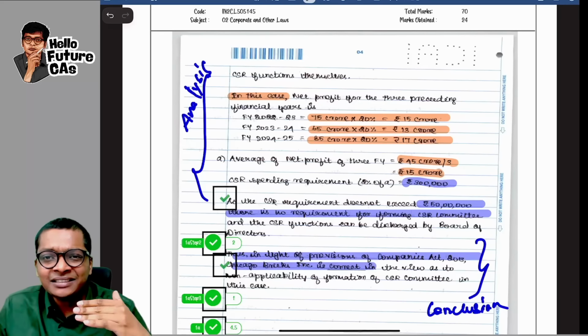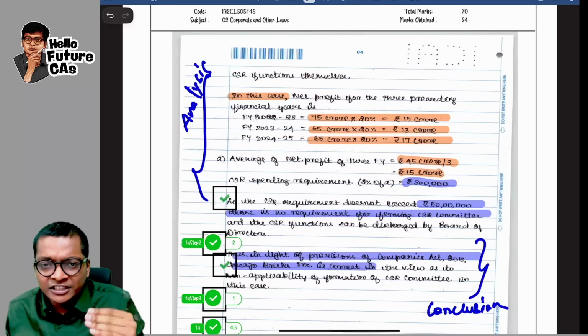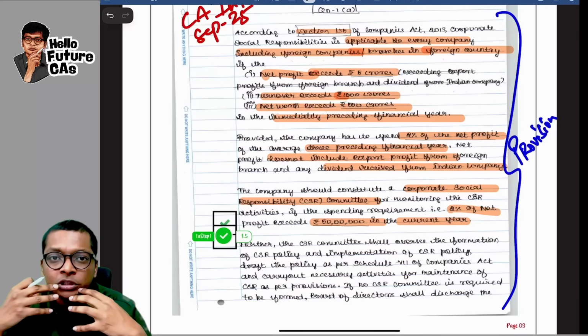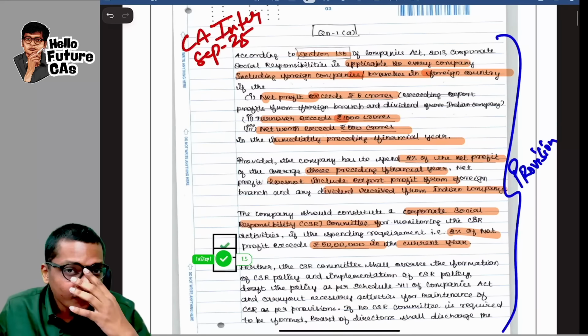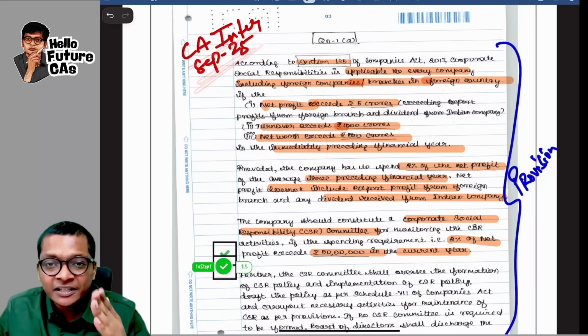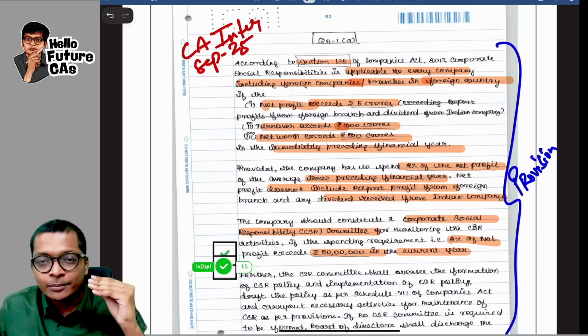Here, she hasn't mugged up the provision. She hasn't by-hearted from the book and she has not put it over here. She has taken the keywords which I have highlighted over here in orange. She has put the keywords and used own words to explain. Therefore, it doesn't matter if your exam law paper is going to be easy, difficult, medium, whatever. If you know the concept, it's about applying the concept.